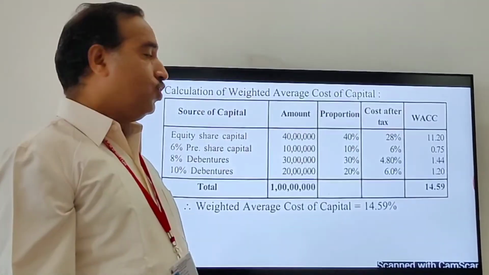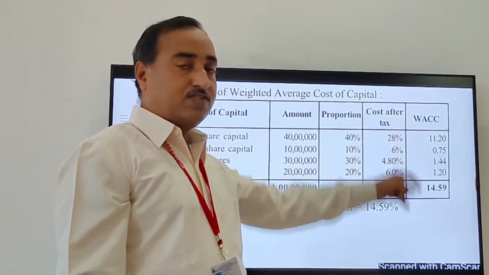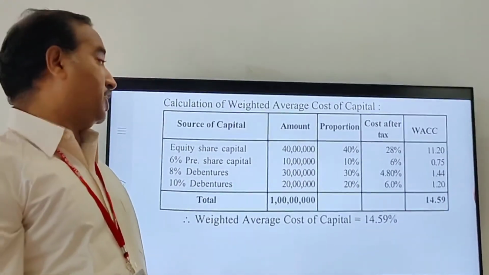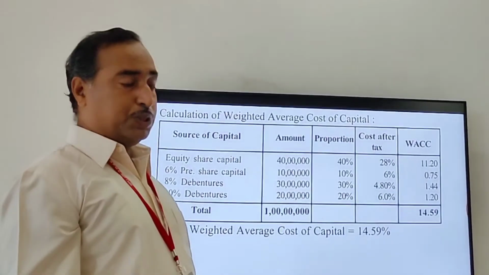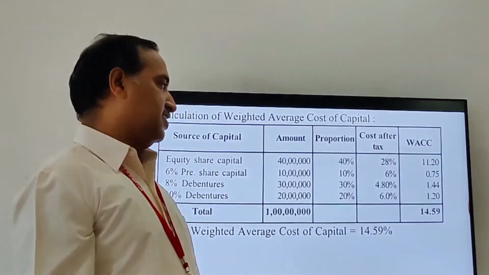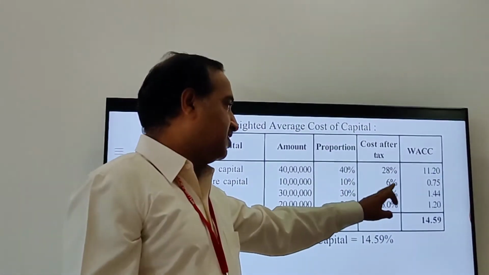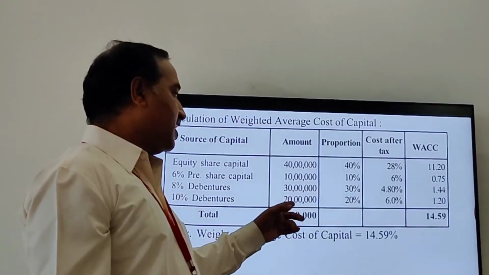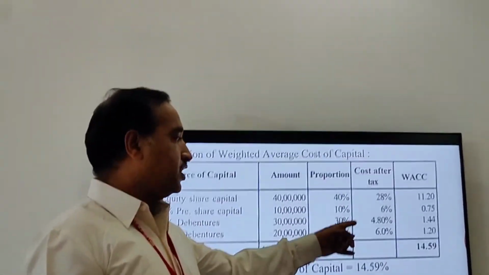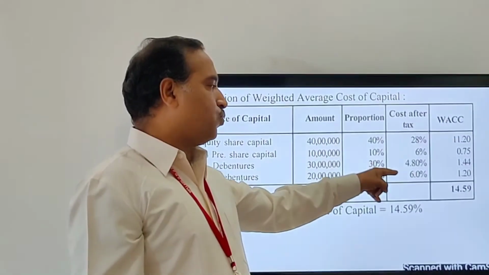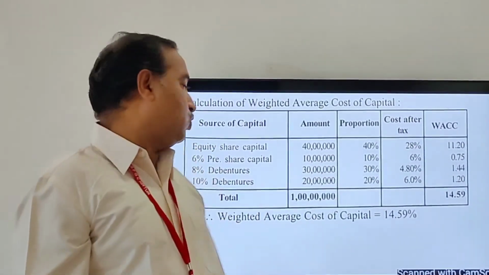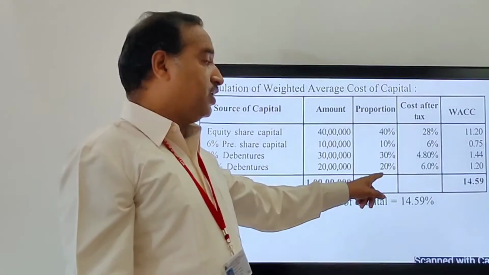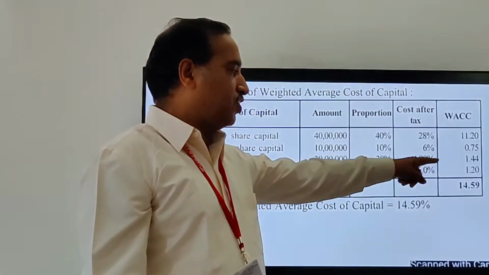Here again, 40% into 28 works out to 11.20. The next item is 6% preference share capital: amount is 10 lakh, proportion is 10% and cost after tax 6, so 10% into 6 works out to 0.75. Then 8% debentures: amount is 30 lakh, 30%, cost 4.80, and 30% into 4.80 works out to 1.44. Then 10% debentures: the amount is 20 lakh, 20%, and 20% into 6.0 works out to 1.20.